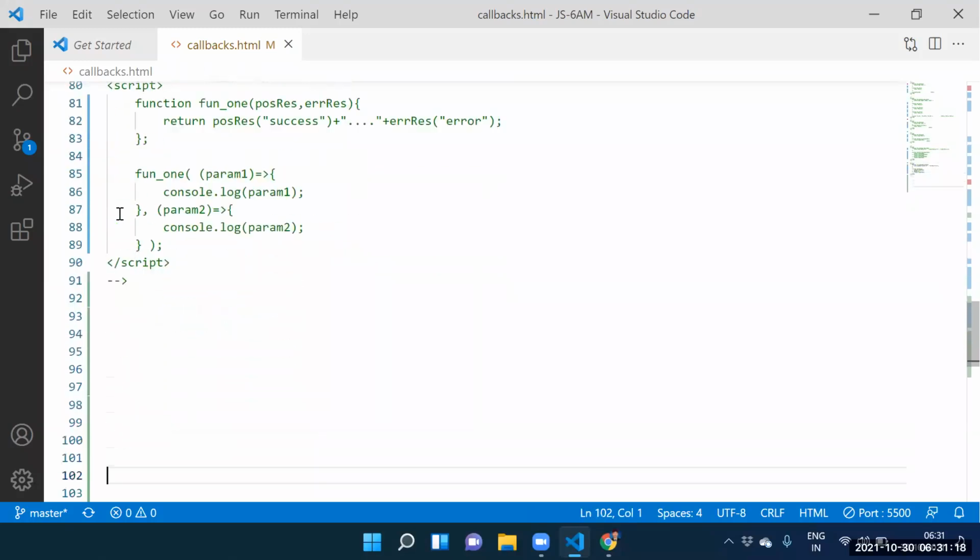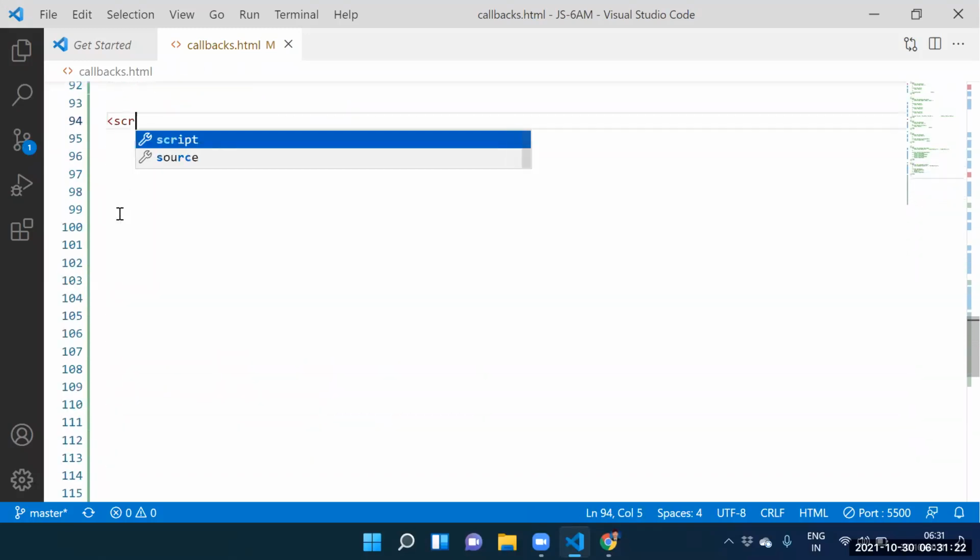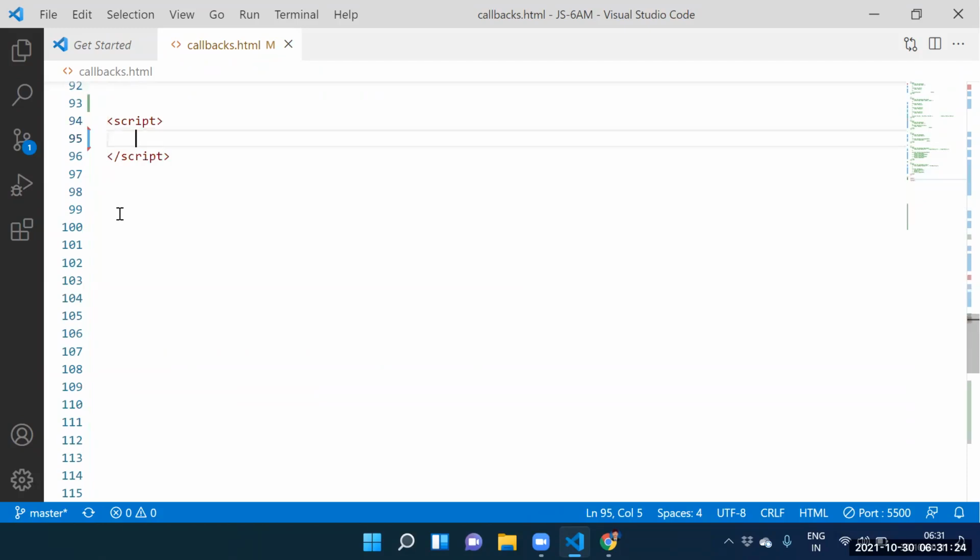Guys, can I take the script tag? Yes, sir. Let me take the script tag. After taking the script tag, guys, can I create one function? Which function? Calci function. Create the calci function.